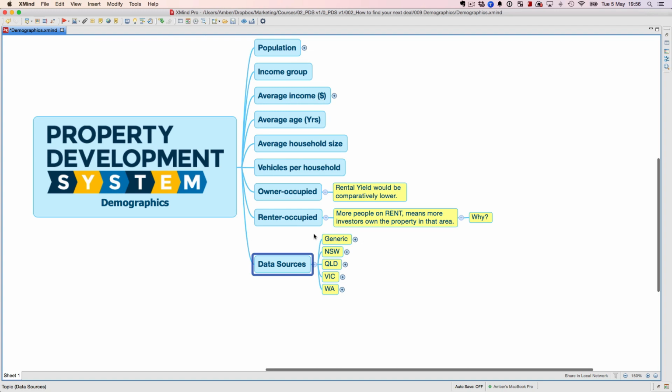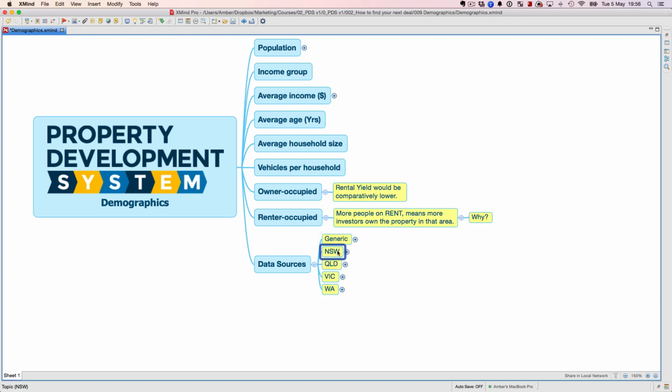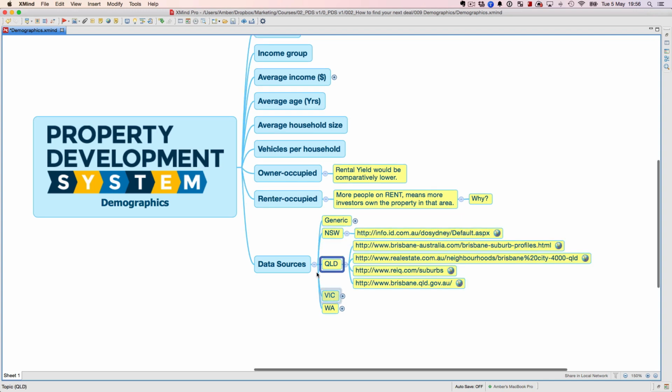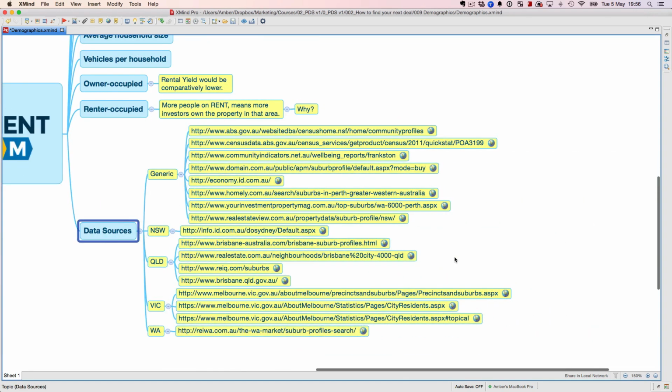I've got a few resources here, and some of them are generic and some of them are specific to the state. So I'll just show you all of them. I won't go and visit each one of them. Don't worry about copying these, because I've got a module towards the end which talks about the property development system, web resources, and that has everything in it. So don't worry about copying this data, because I'll provide that to you in a file that you can import in your browser and quickly go and visit them.